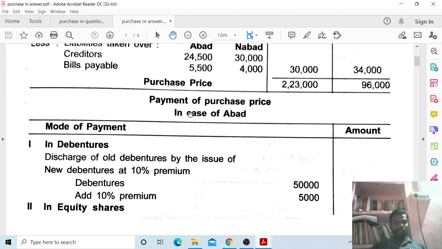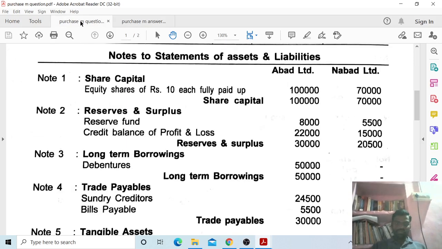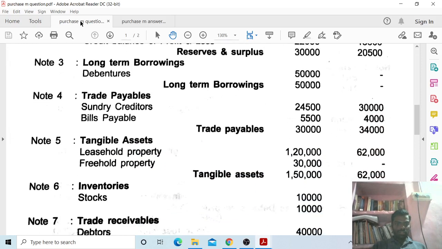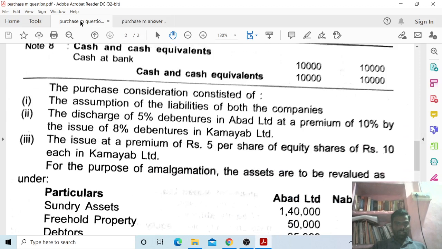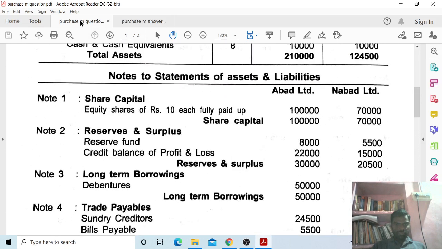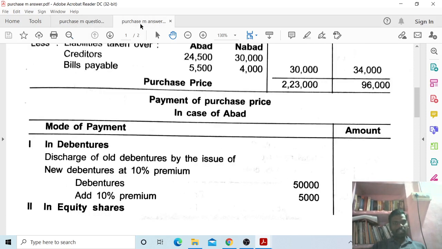So I have to take debentures here. Long-term borrowings 50,000, so 50,000 is the debenture value.